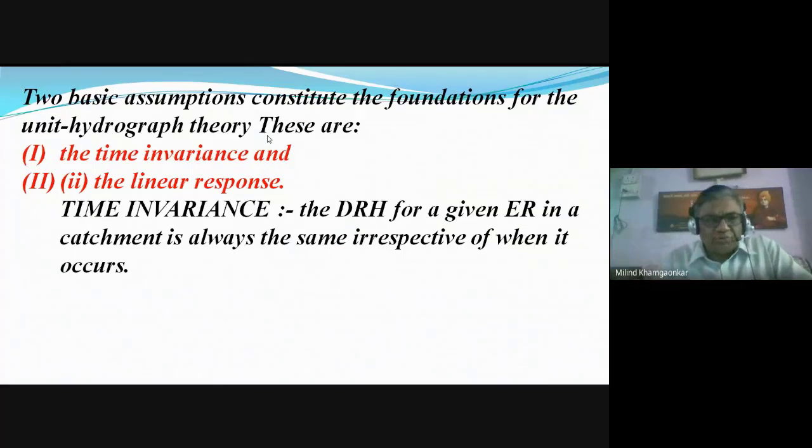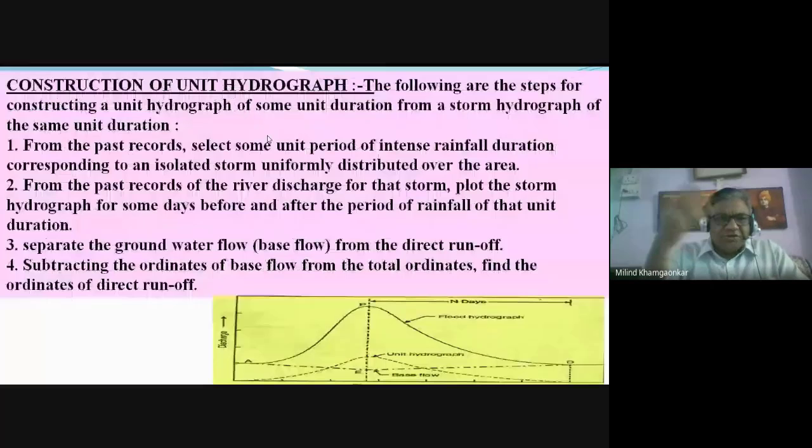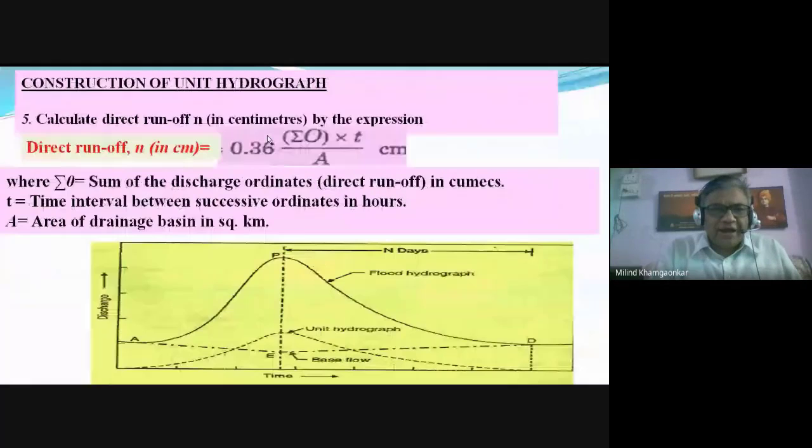The basic use of this unit hydrograph is to find out the various hydrographs of various durations as well as various rainfall intensities. We want a certain standardized form so as to get another type of hydrograph, that is, the other runoff discharges. Those are again needed for the design of the structures. There are various methods for construction of the unit hydrograph.